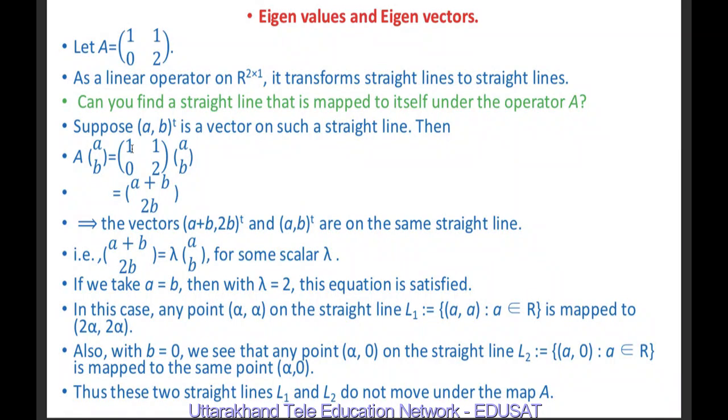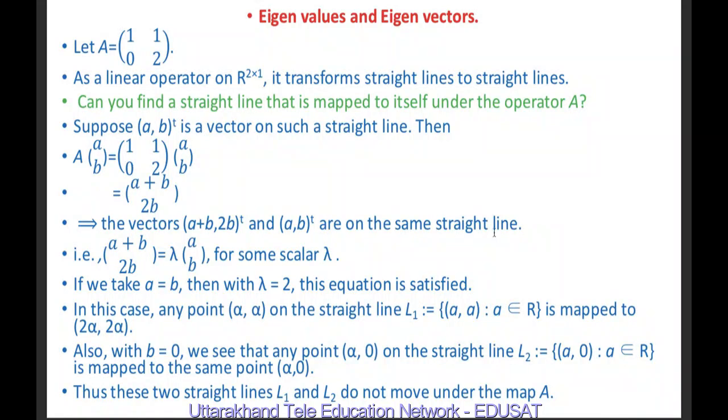We multiply 1 into a plus 1 into b, so this is a plus b. Then 0 into a plus 2 into b, this is 2b.